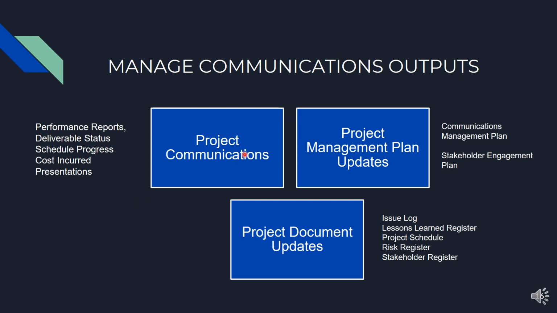Outputs for the manage communications are project communications, in the form of performance reports, deliverable status, schedule progress, cost incurred, and presentations. Second output is the updates of the project management plan, and some examples of the updates of the project management plan are communication management plan and stakeholder engagement plan. Third output is project document updates. Some examples of the project document updates are issue log, lesson learned register, project schedule, risk register, and stakeholder register.